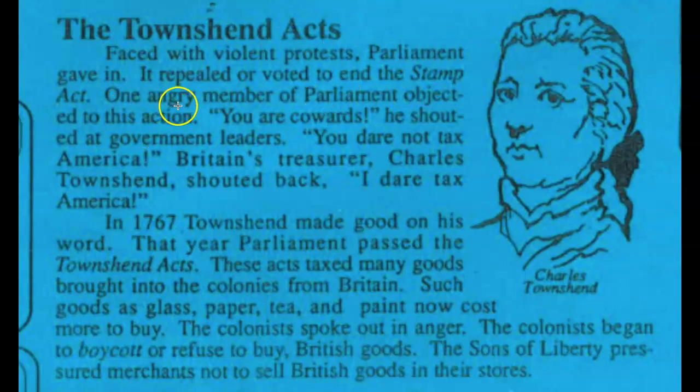So one angry member of Parliament objected to this action. You are cowards, he shouted at government leaders. You dare not tax America. Britain's treasurer, Charles Townshend, I wonder if that's where that name comes from. Charles Townshend shouted back, I dare tax America. It reminds me of like, you won't. I bet you won't. And he said, okay, I will. All right. So in 1767, Townshend made good on his word. That year, Parliament passed the Townshend Act.